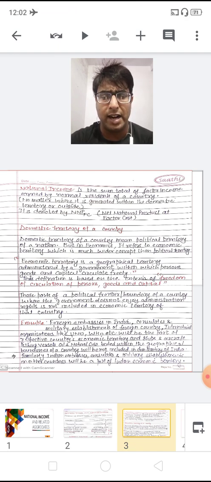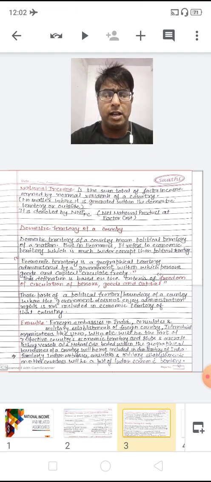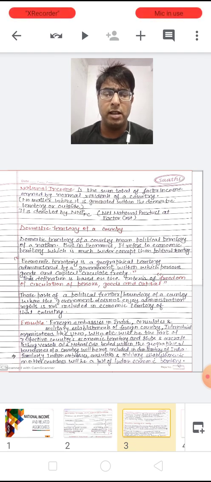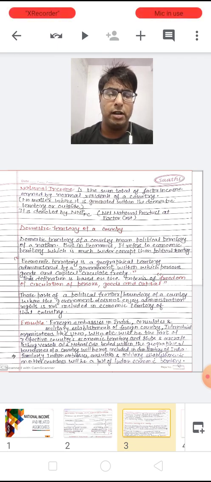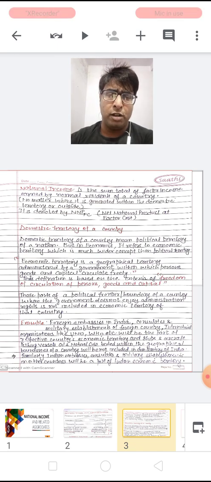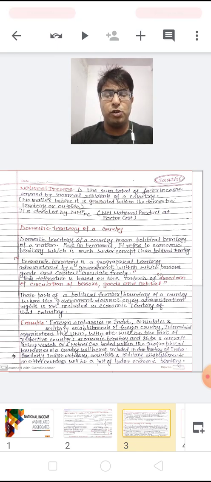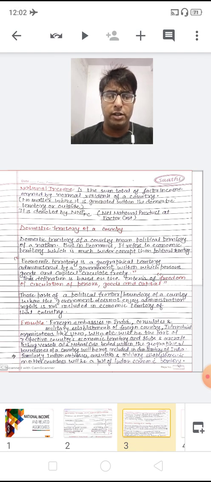Here you just see the slide. Suppose all the foreign embassies in India, I mean the embassies of the US, UK, Canada, Japan, whatever, of any foreign countries in our country, India, any consulates or any military establishments of foreign countries, or any international organizations like UNO, WHO, etc., will be a part of their respective countries' economic territory.